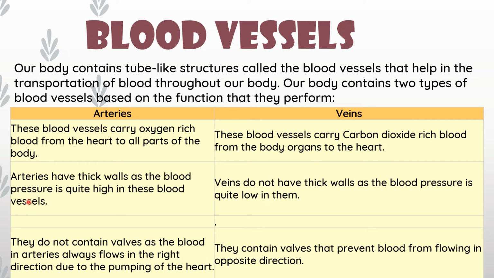Then the next point: arteries have thick walls as the blood pressure is quite high in these blood vessels. Every time blood pressure is more, that is why arteries have thick walls. And veins do not have thick walls as the blood pressure is quite low in them. So veins, their walls are not thick.